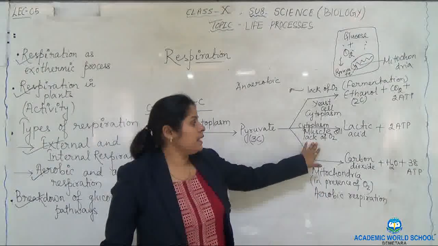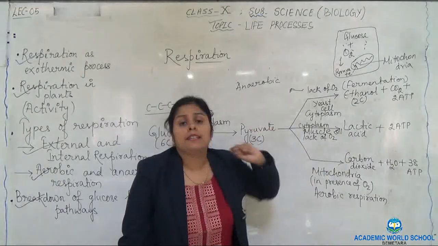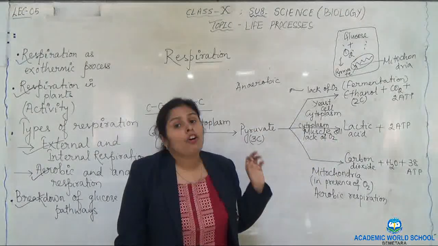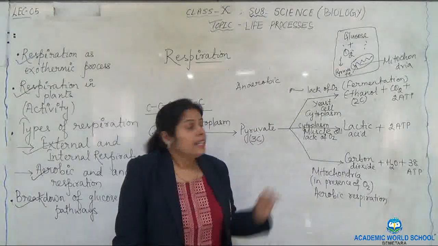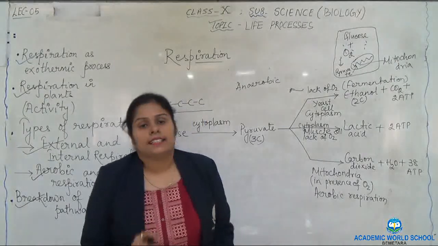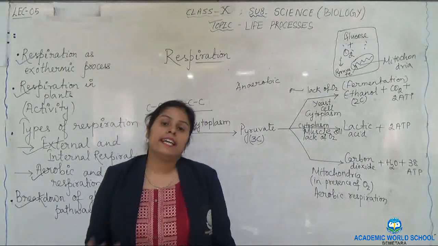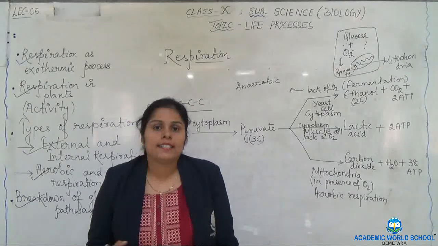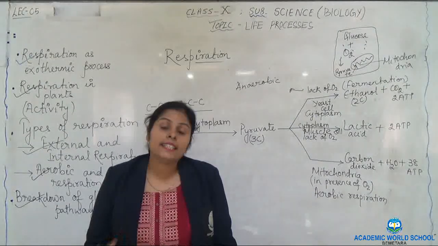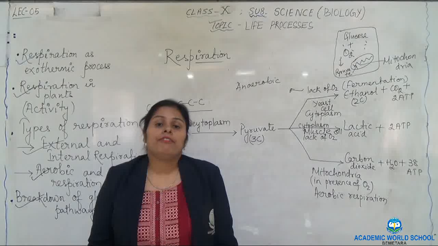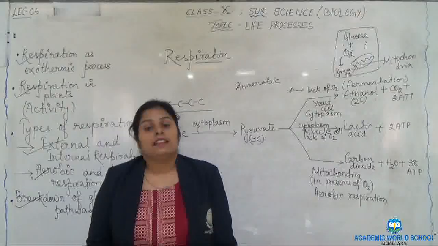But in the muscle cell, lactic acid crystals are produced. These crystals cannot be carried away by the blood. Then this gets deposited in the muscles. It takes almost 3 to 4 days to get dissolved. By this time, the person may feel cramps or pain in the muscle.